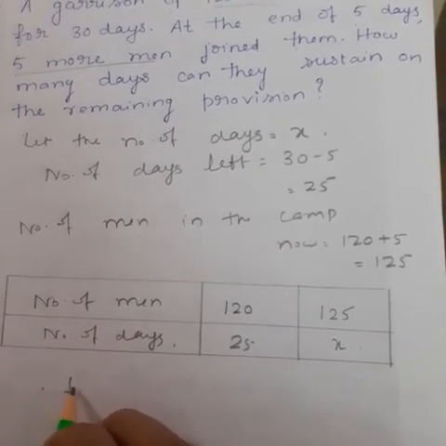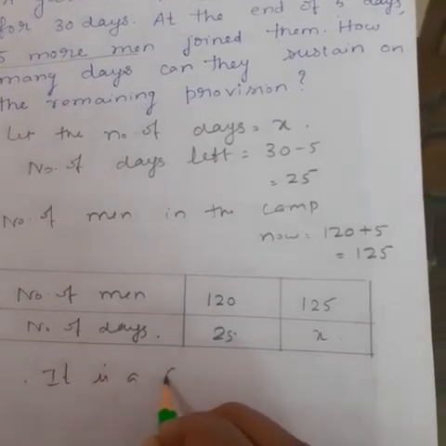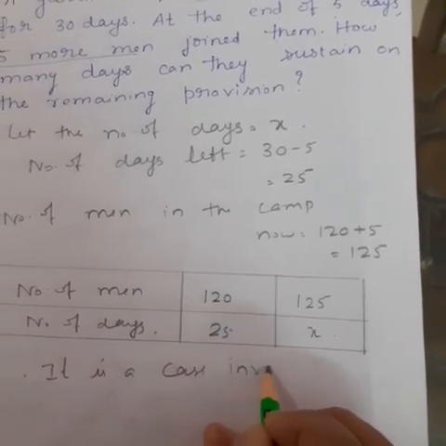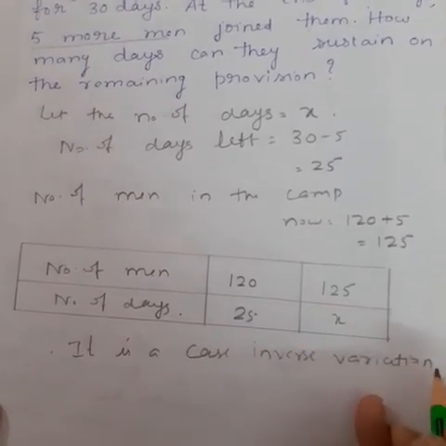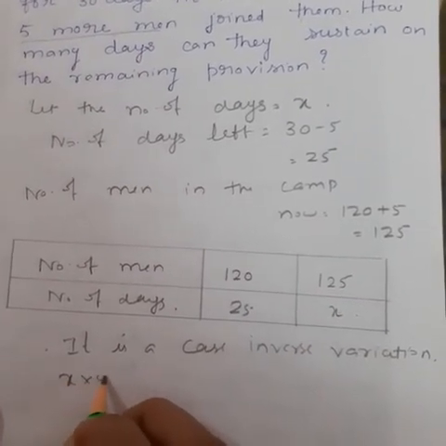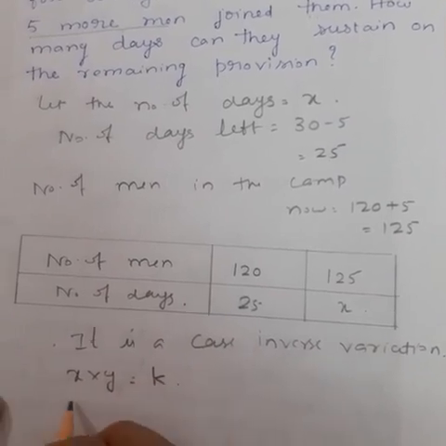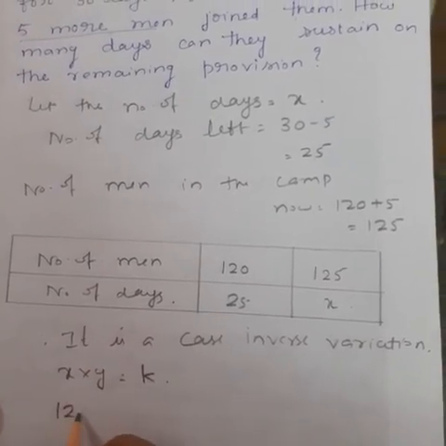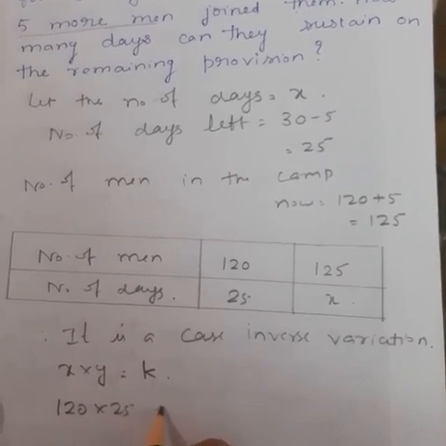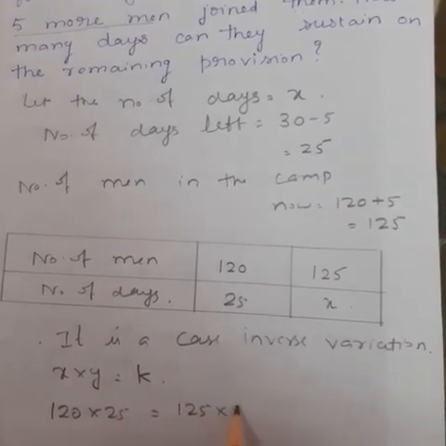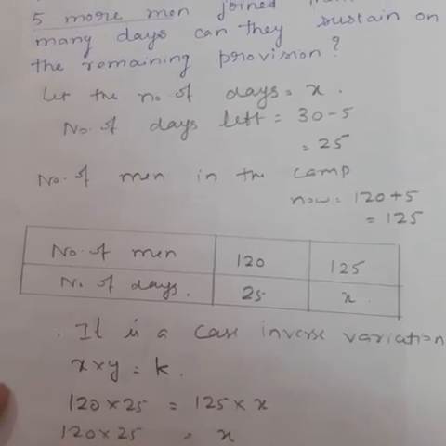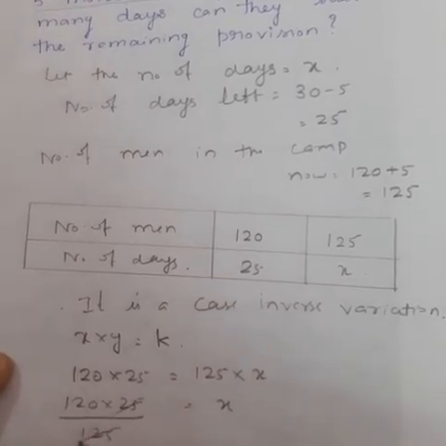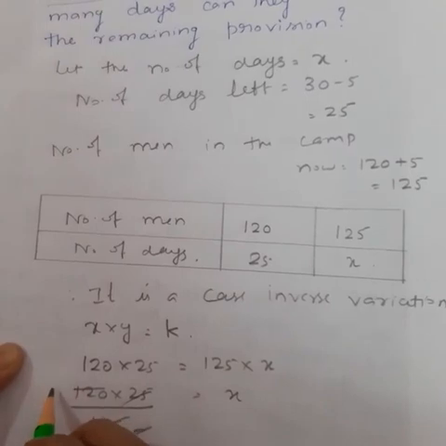We know that in inverse variation, x into y is equal to a constant. Therefore, 120 into 25 is equal to 125 into x. So x is equal to 120 into 25 divided by 125.